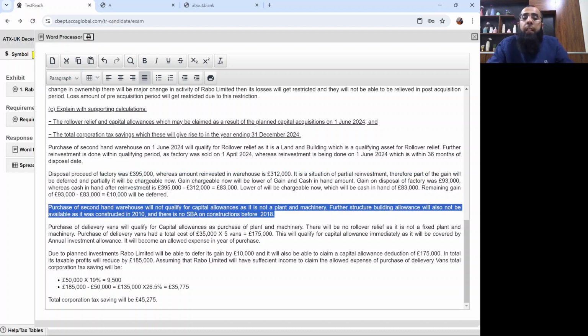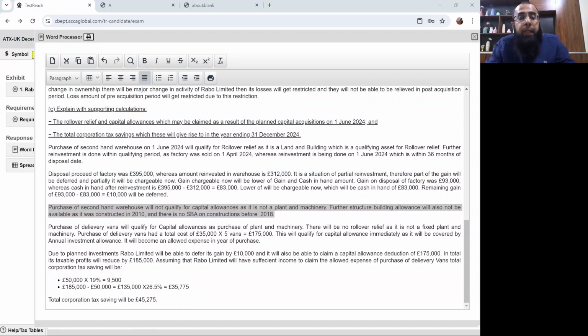Now, purchase of the second-hand warehouse will not qualify for capital allowances as it's not plant and machinery. Structures and buildings allowance will also not be available as it was constructed before 2018.